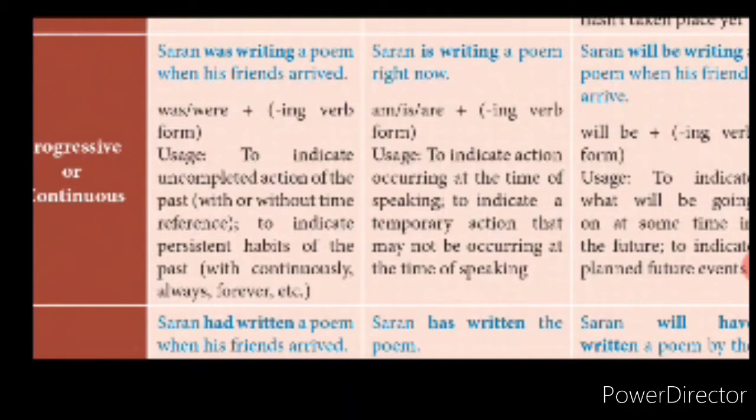What will you see to find the tense of a sentence? You should notice the verb usage when you have to find the tense of a sentence. Whenever there is a present continuous tense, there will be the usage of is and a verb plus ing. Understood? Is writing. Write is the verb, plus ing becomes writing. Is writing. Is dancing. Is singing.